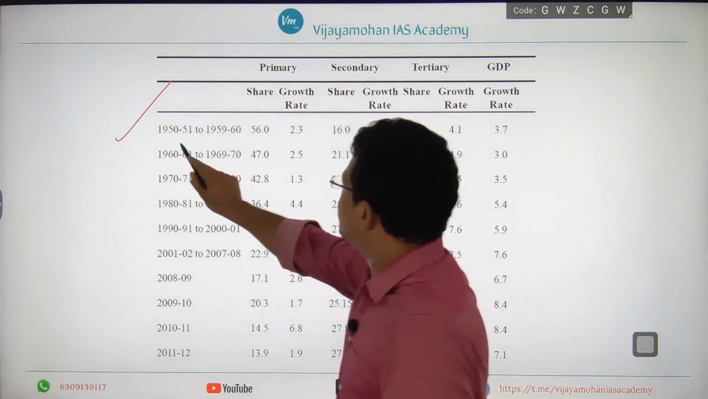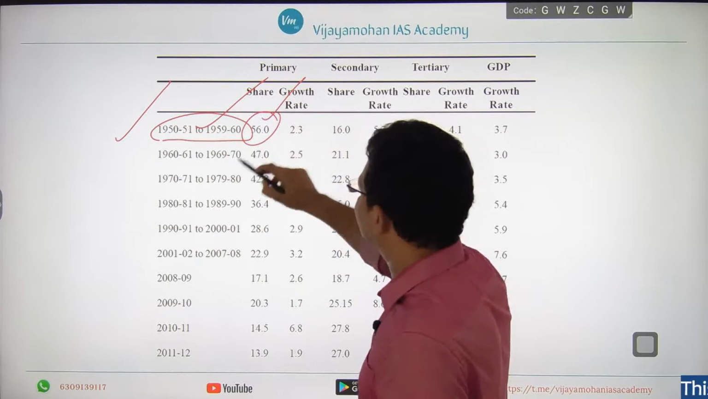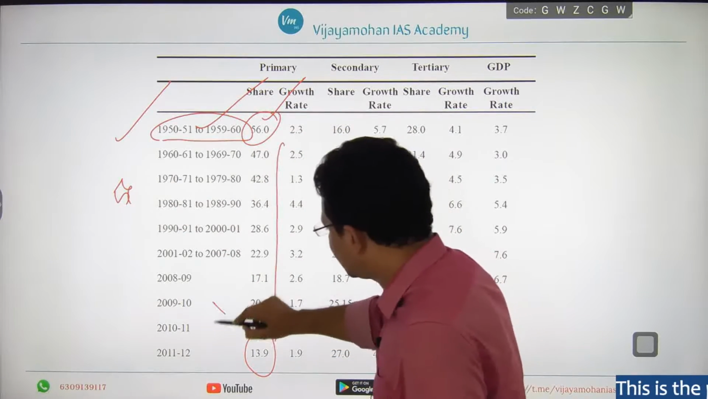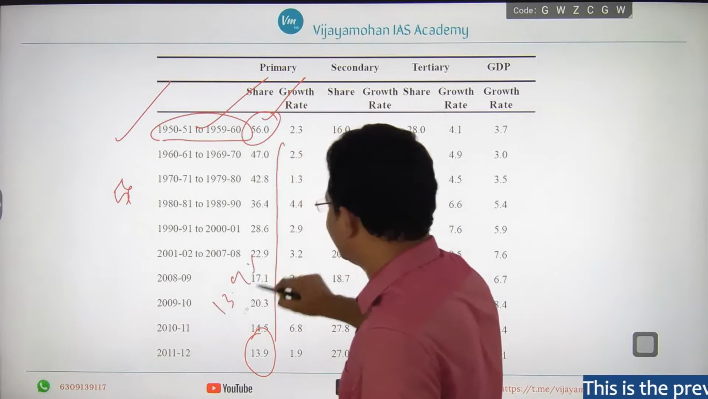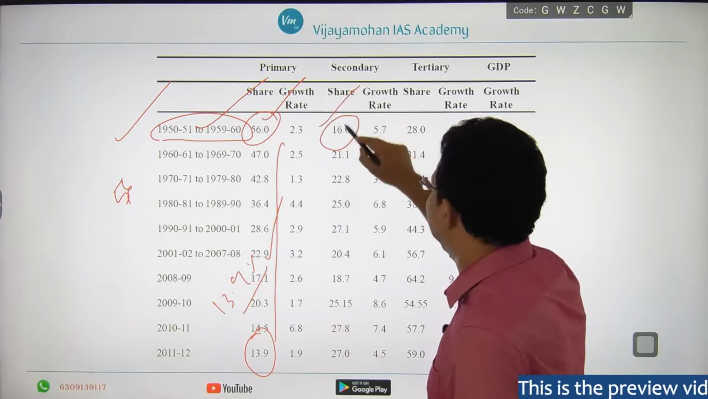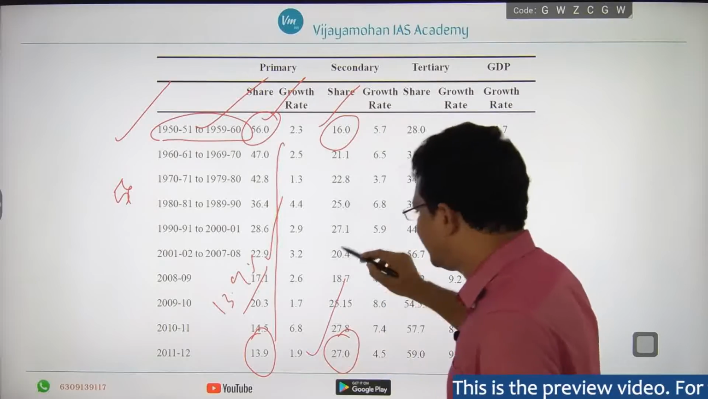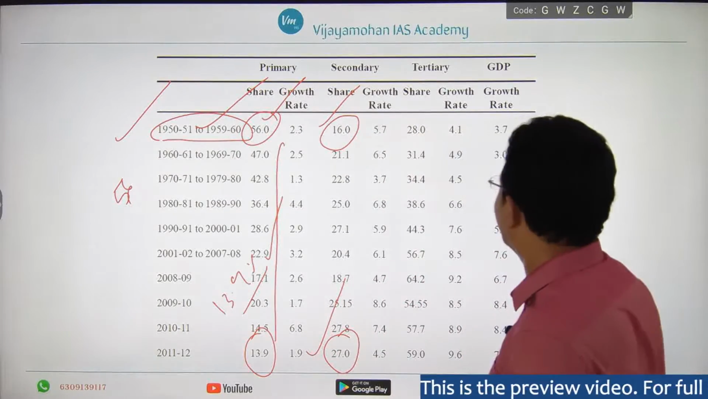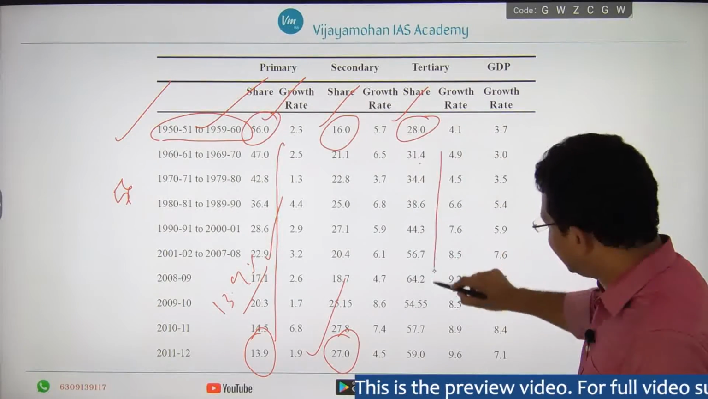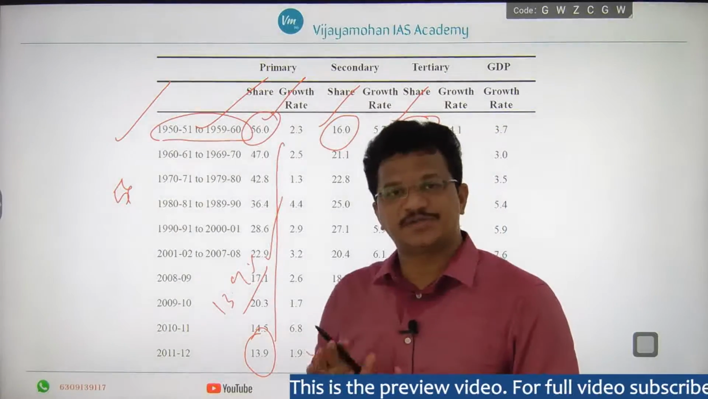If you observe during 1950-51 to 1959-60, what is the share of the agriculture or primary sector? Nearly 56%. Then see how it has reduced to 13.9% in 2011-12, right? Now observe the secondary sector. Earlier the share was 16% in 1950-51 to 1959-60. It has increased to 27% in 2011-12. We see the share of the tertiary sector. Earlier it was 28%. It has increased continuously and is now 59% in 2011-12, right?